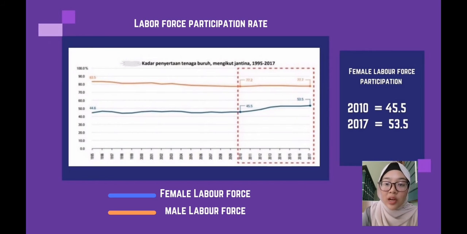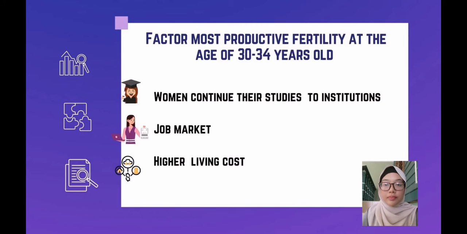We can see the female labor force participation has the highest increase, from a rate of 45.5 in 2010 to 53.5 in 2017. So we can see a highest increase in labor force among women nowadays.